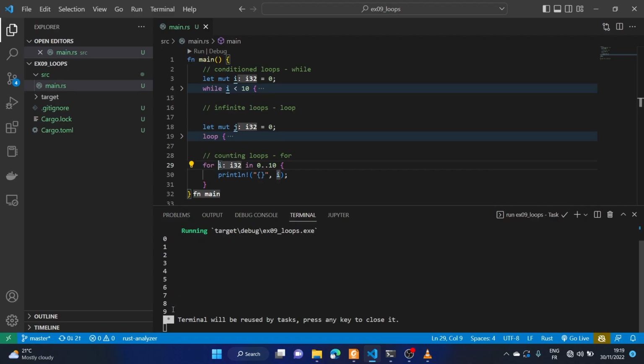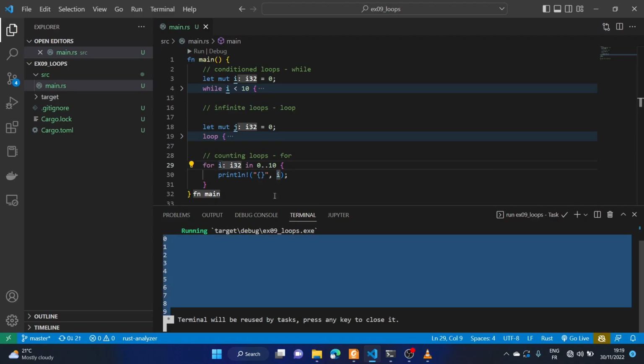All we have is 0 to 9. Now, what we expected was 0 to 10. What we are simply trying to tell you is this statement is similar to 0 less than or equal to i less than 10. Why is it so?